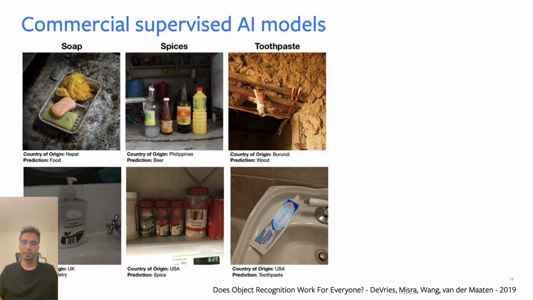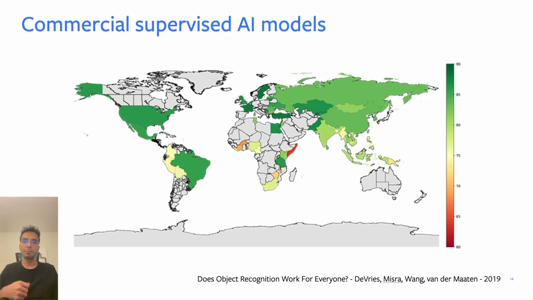and it's wrong for all the images in the top row. And when we investigated this phenomenon further and quantitatively measured it for images coming from different parts of the world, we found that the AI models have a stronger accuracy for images coming from North America and Europe than for images coming from Africa, South America, or Asia. And this is primarily because most commercial AI models are trained on images coming from North America or Europe, and so they don't work for images coming from different parts of the world.